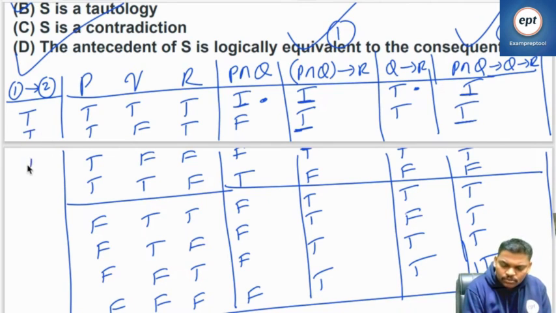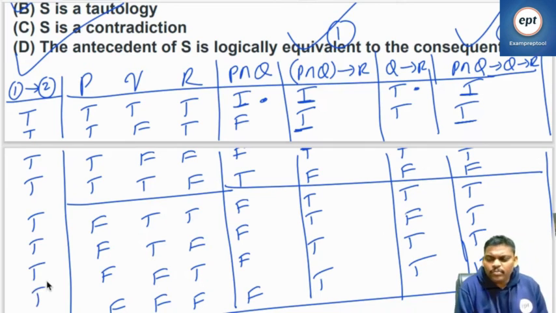Next one, TT, so true. Two equal propositions, if you do double implication, it is a tautology. Just draw it; whatever space was available, I managed it.